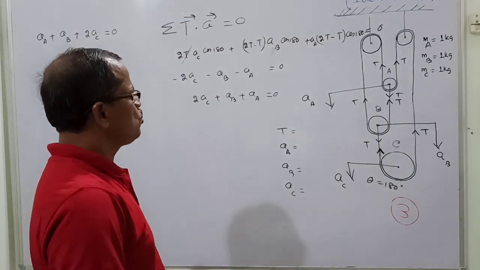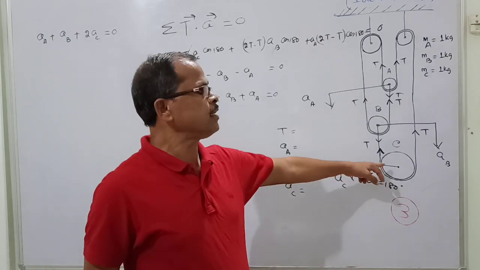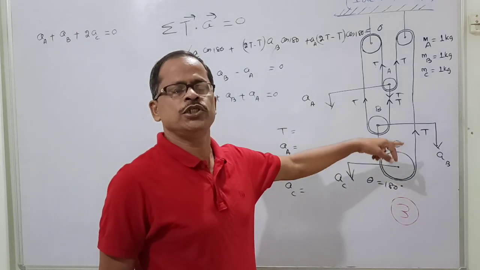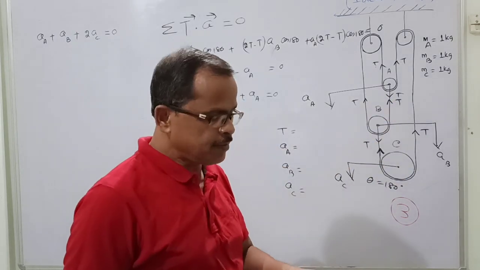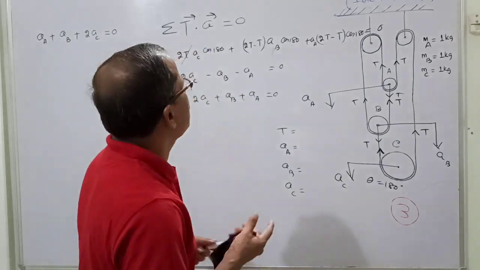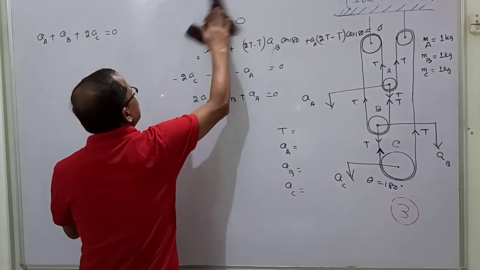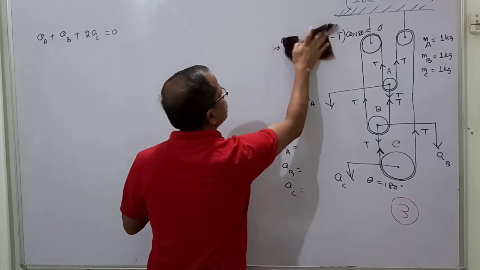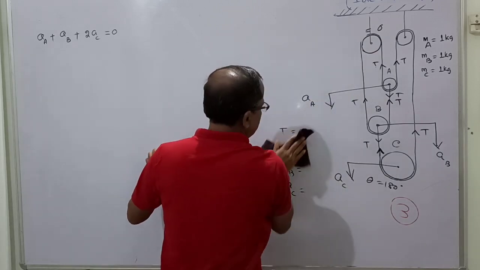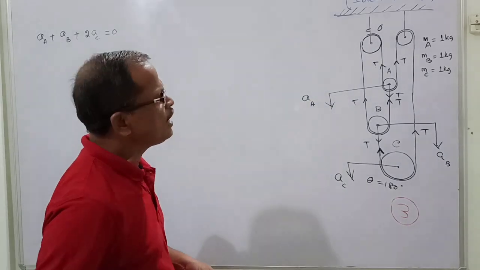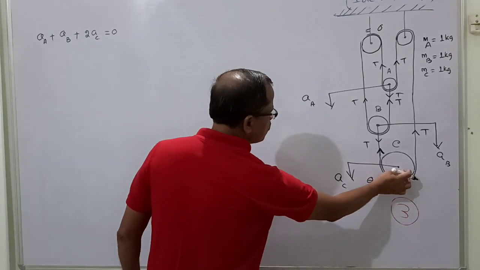Now to get the three more equations, I will take the free body diagram of each pulley, then I will solve separately by applying Newton's second law. So now applying Newton's second law. Now I am referring like this. Now I am drawing the free body diagram of the pulley C.